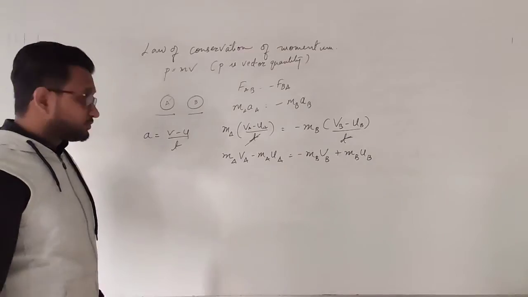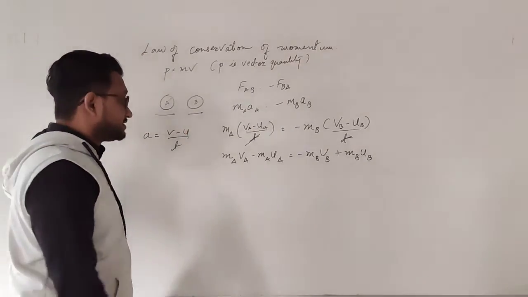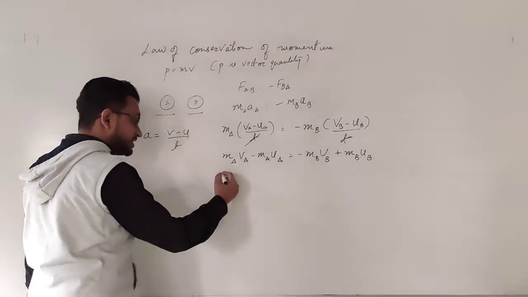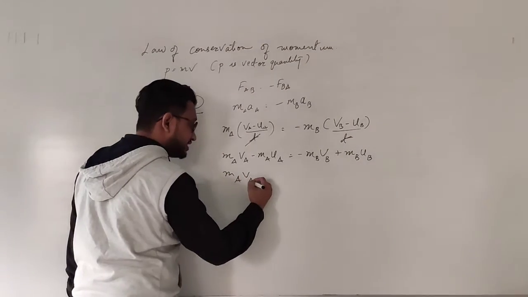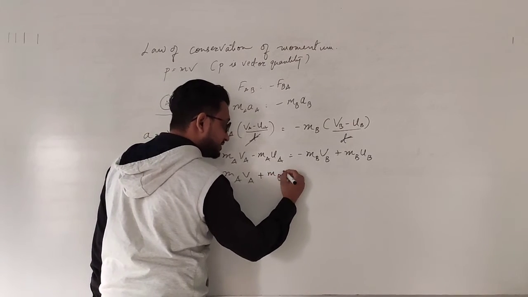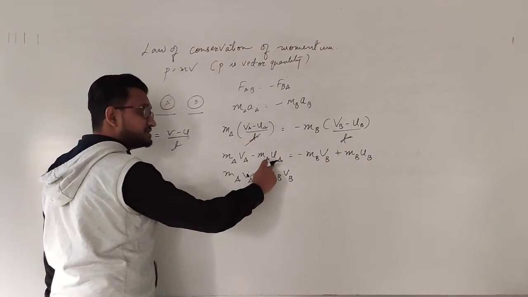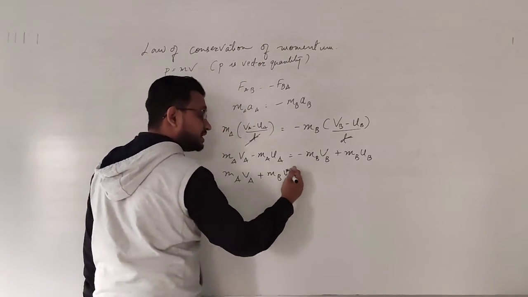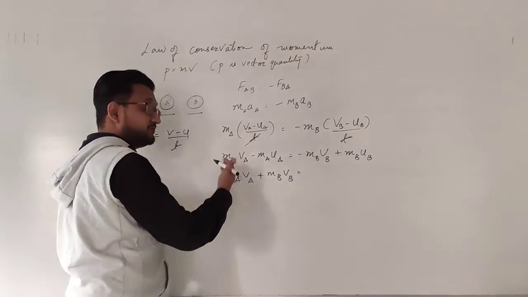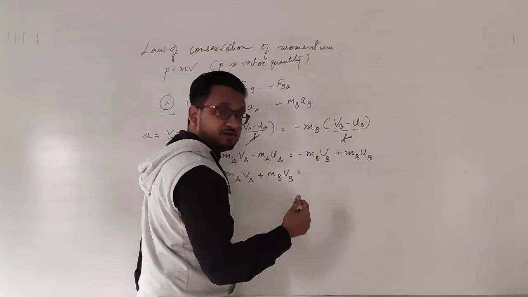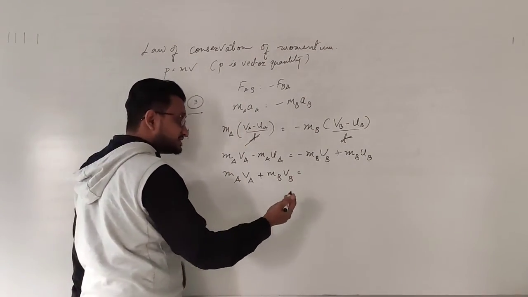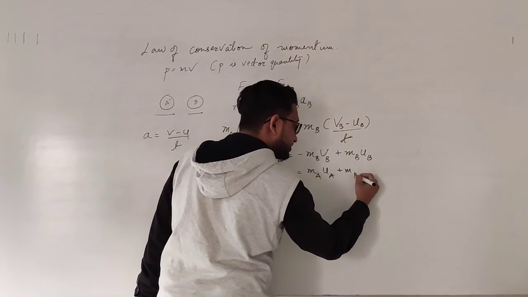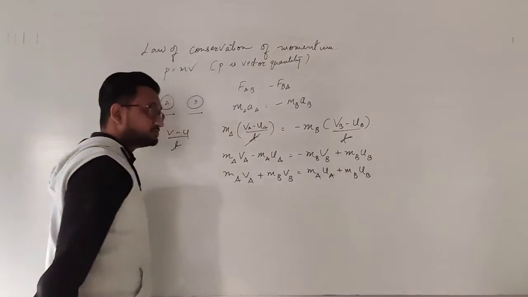So what I am doing now, I am going to change the sides. That is, minus MB comes on this side and becomes plus. So I am writing over here MA VA plus MB VB, and this minus MA UA I am taking on the other side. Therefore, it becomes plus. Other side of the equal to sign, changing from left hand side to the right hand side. Therefore, the minus sign changes and it becomes MA UA plus MB UB.